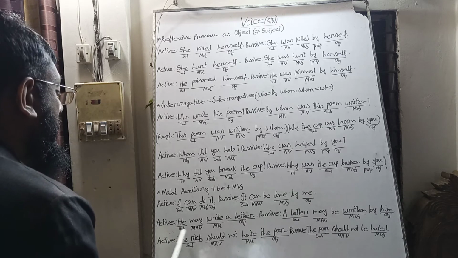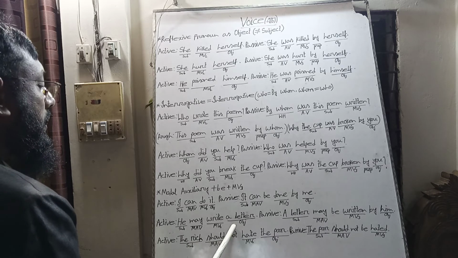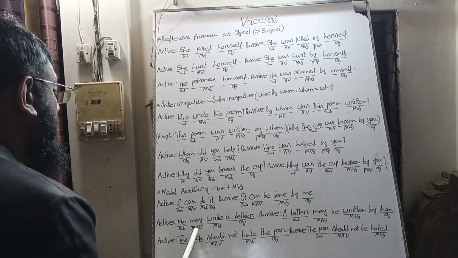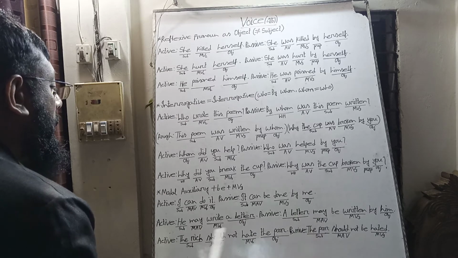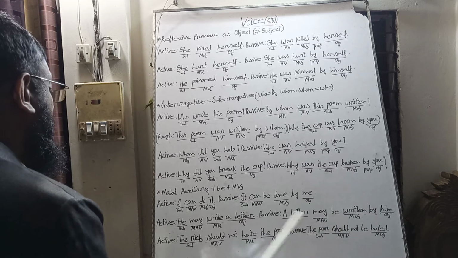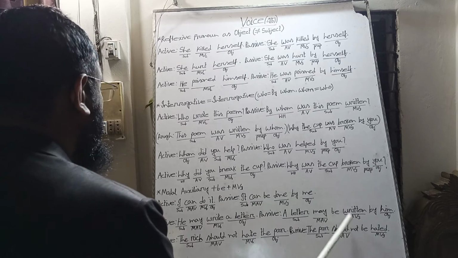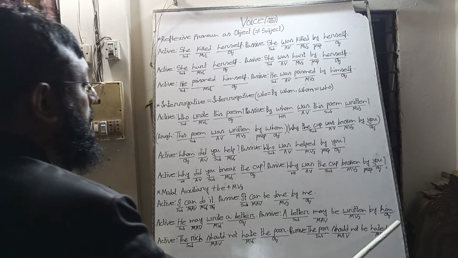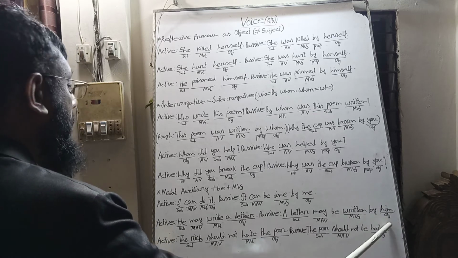"He may write a letter." The letter, the object, will be the subject, and we will bring "may", a modal auxiliary verb, and we will bring the be verb "be", and then we will write the past participle of the main verb write, written, and we will bring the preposition "by", and the subject will be the object. "He" will be the object of the preposition "by", "him".